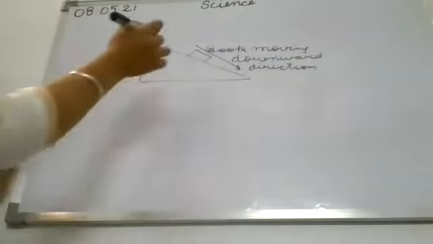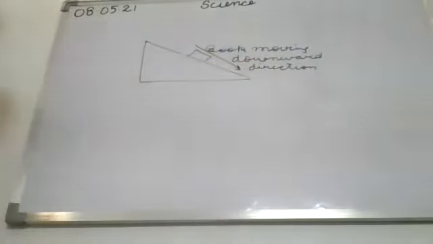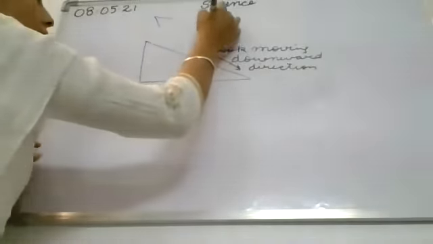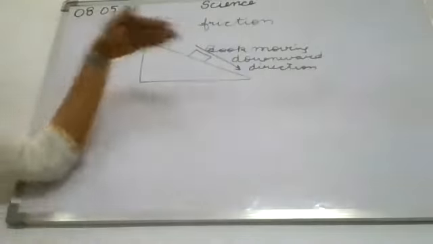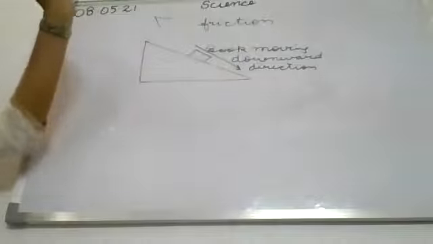If the book is coming down, then what will be the direction of frictional force? Upwards. The force of friction will act opposite to the sliding book. It is always opposite and it will always act opposite to the direction of motion. It is coming downwards and the friction will be in the upward direction.